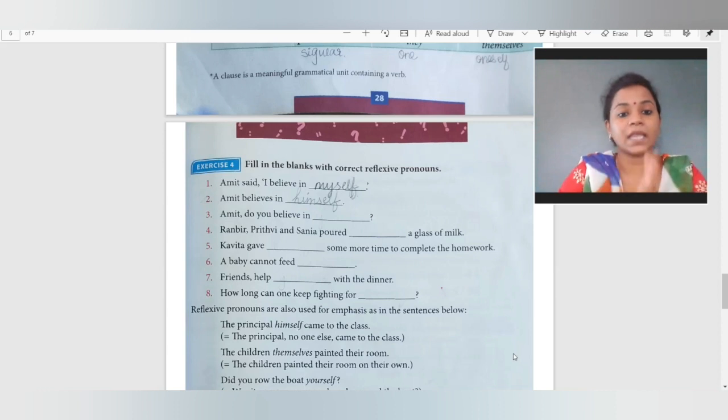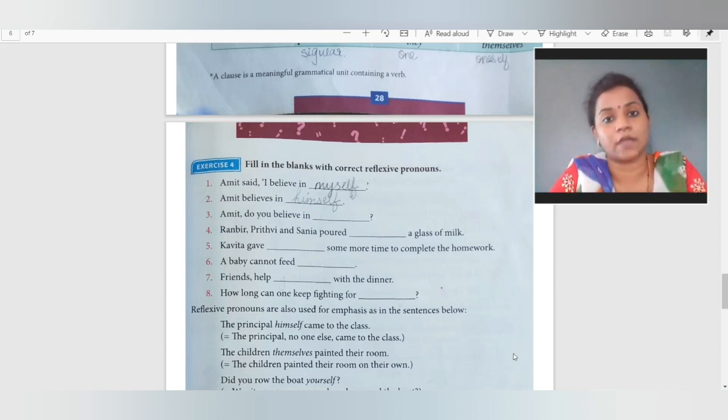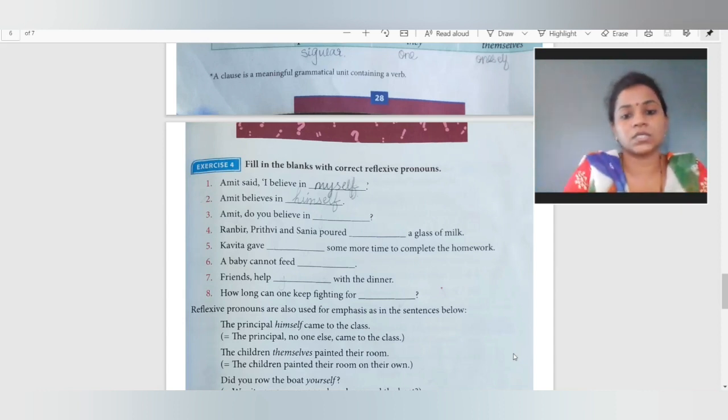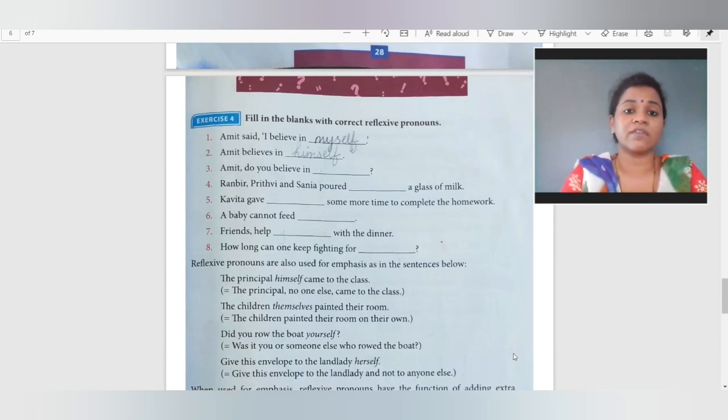Now the second thing is it is kind of indirect speech. So Amit believes in himself. ये मैं बोल रहा हूँ. Amit said, I believe in myself. And the second one it comes, Amit believes in himself. So this is how it goes. You have to see whether one person is saying directly, then it will come myself. When the person is talking about other or other person talking about us, if it is the second person, तो वो आ जाएगा himself ऐसा.